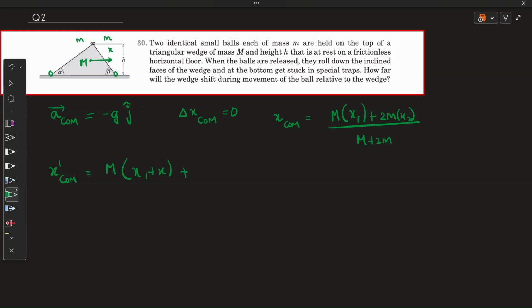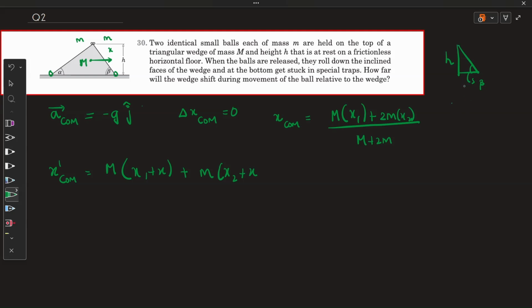And if you see body m, the body m comes here, it is always in contact with the wedge, so it also moves x2 plus x distance. And if you see from here, it moves again a bit of distance. How will we find the distance? See, let's consider this as a triangle, and this angle is nothing but beta, and this is height h.